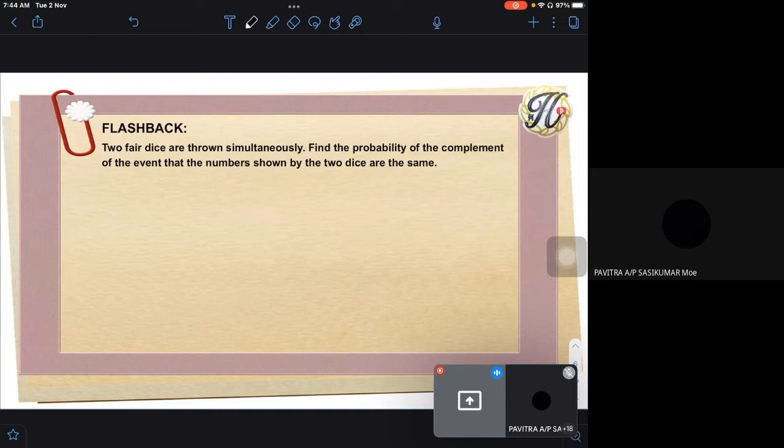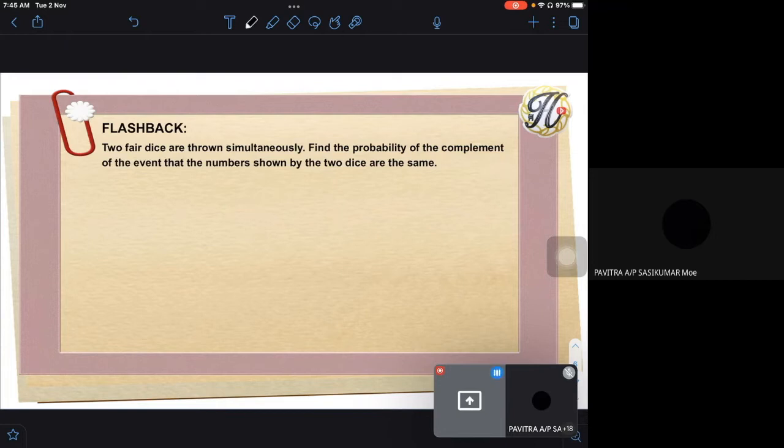Is it possible that you throw the first dice and get 1, and you throw the other one and you're also getting 1? So it's 1, 1. Is it possible? 1, 2, 1, 3, 1, 4. Right? So what is the total possible? You have 6 numbers, 6 numbers. So what is the total possible outcome that you can get? Okay, so the total sample space, what do you think? It's not 12. It's more than that actually.